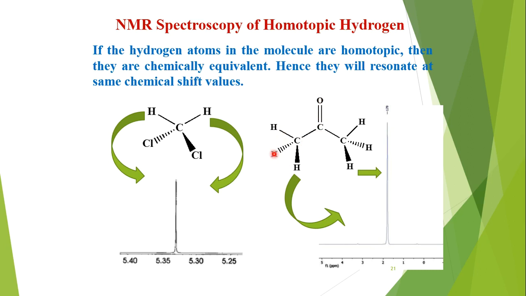When we rotate this molecule, this methyl goes to here and this methyl goes to here. So all these six hydrogen atoms are chemically equivalent. So here we get only one signal in the NMR spectrum, but the signal intensity is high because the number of hydrogen atoms is high.